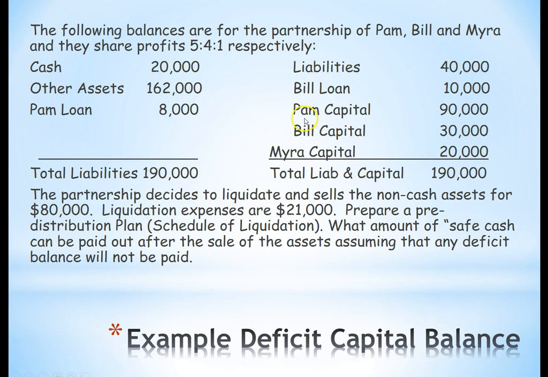Let's take a look at an example. Here we have a partnership. We have loans between the partnership and some of the partners going both ways, and the partnership decides to liquidate and sell the non-cash assets for $80,000. The liquidation expenses are $21,000. So let's prepare a pre-distribution plan, or schedule of liquidation.